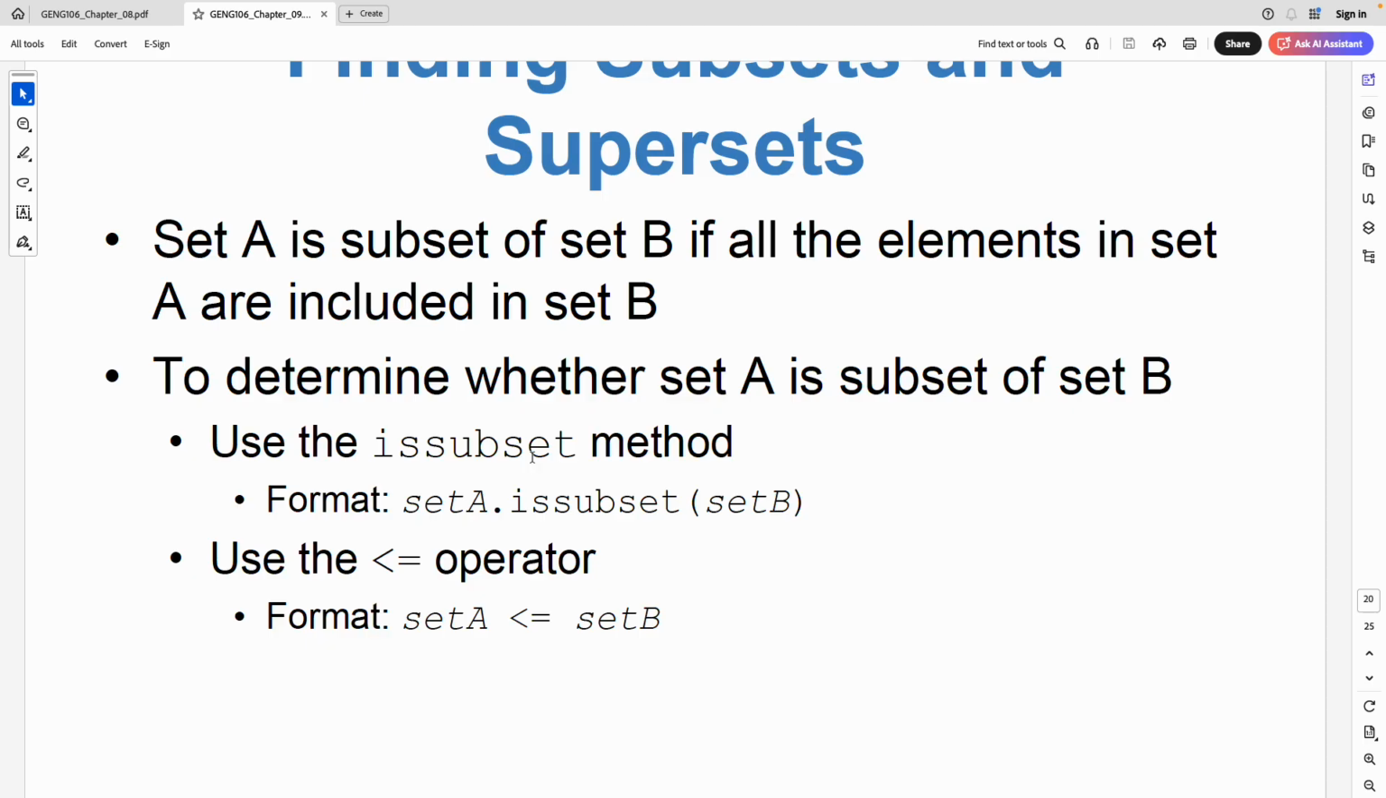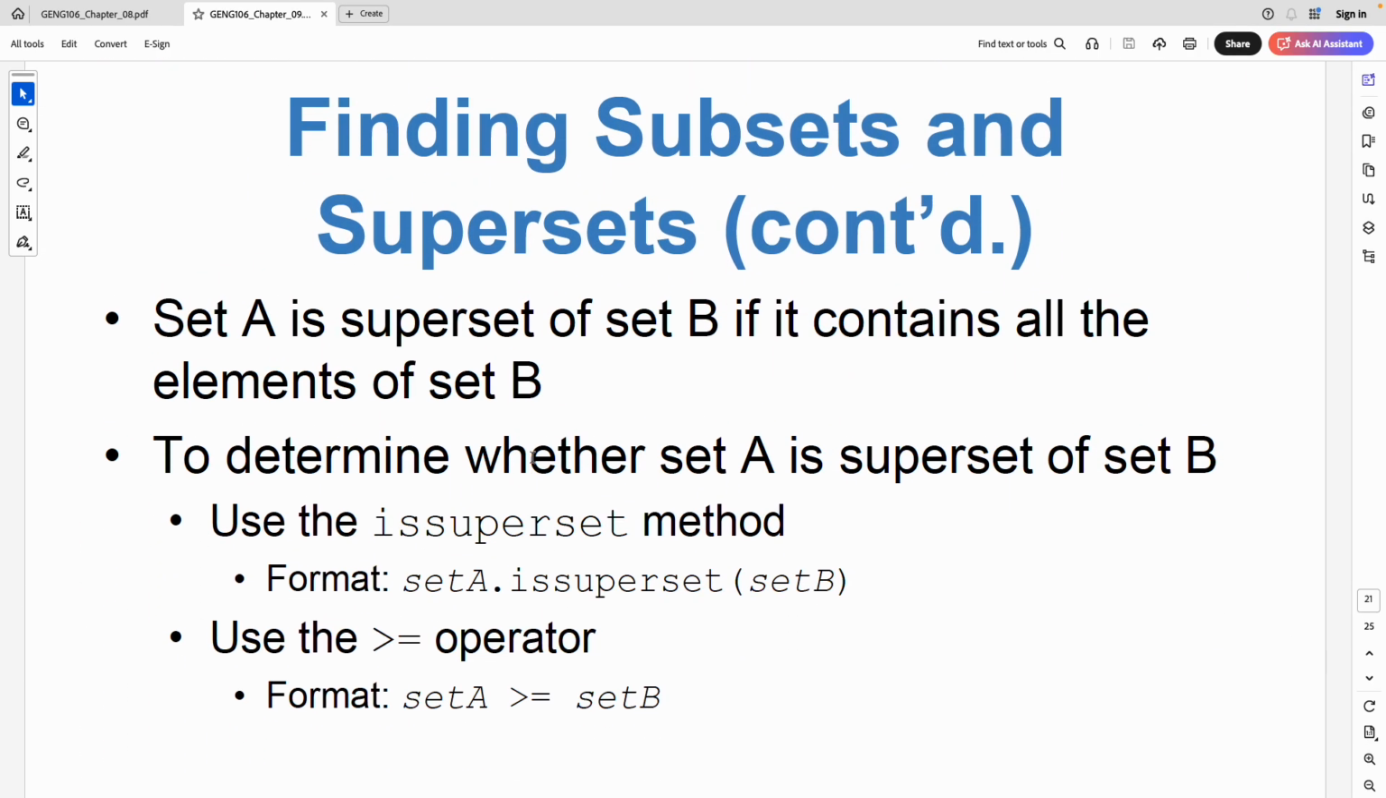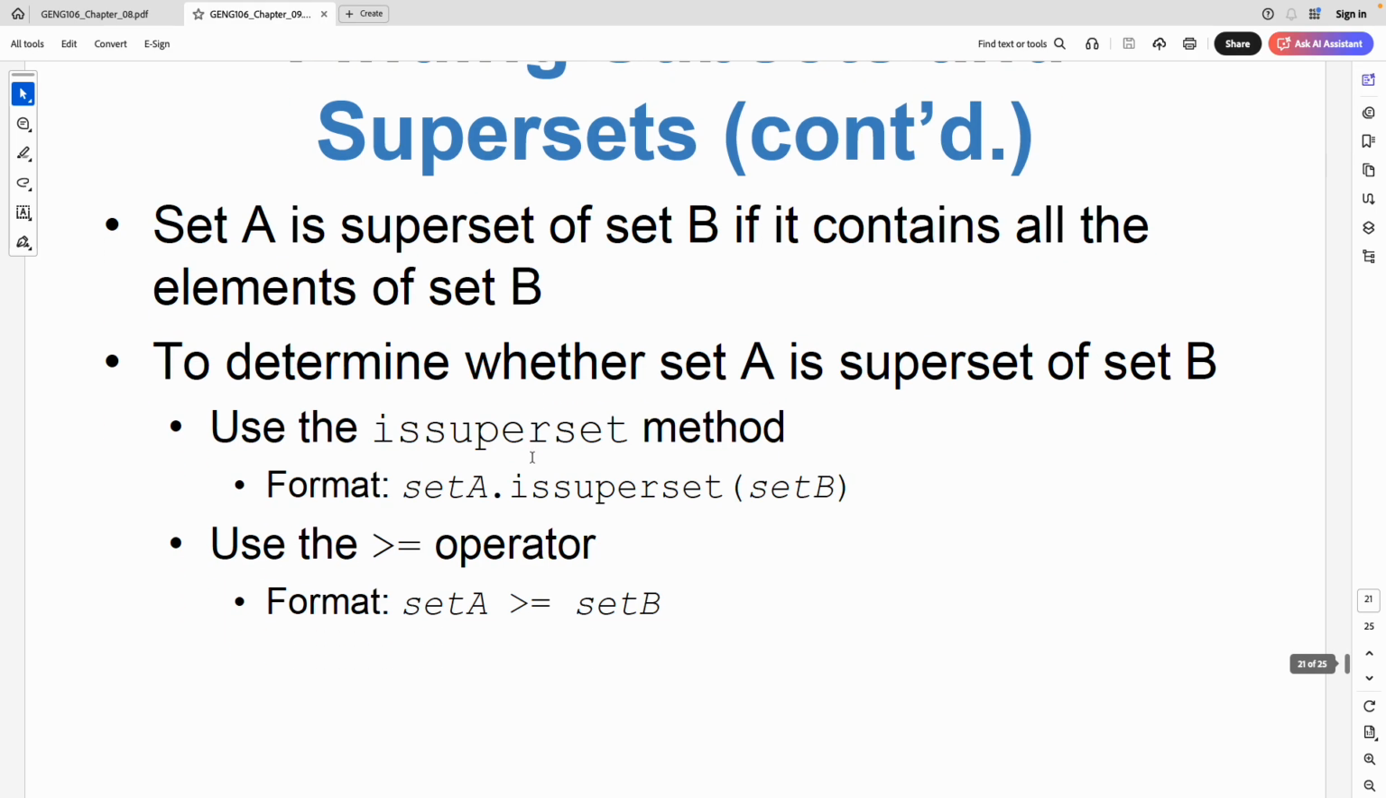And the last set operation that we will see is superset. What does it mean? Is A a superset of B, which means that do all the items of B exist in A? If that is the case, then A is larger, or at least the same size, but it contains all the elements of B, so it is a superset of B. If it is the case, it returns true, otherwise false.